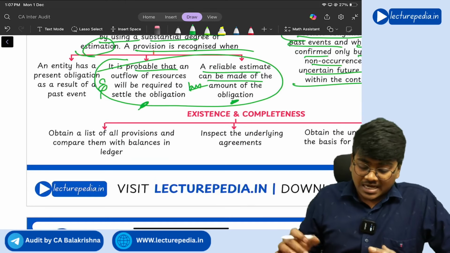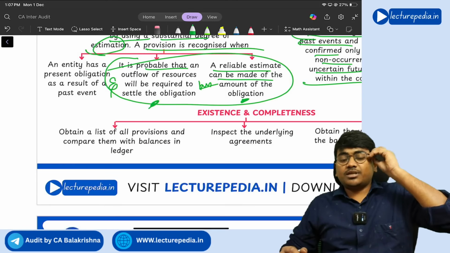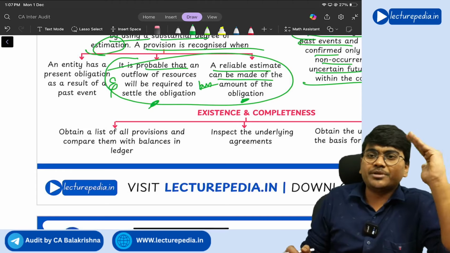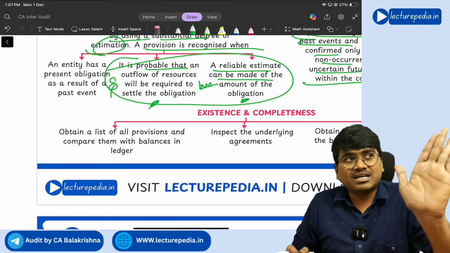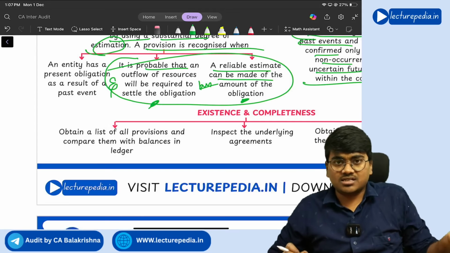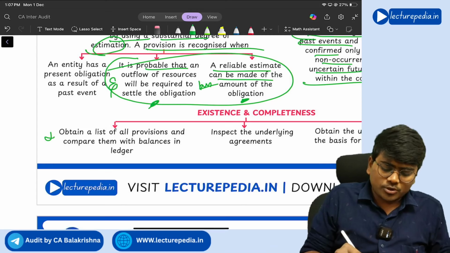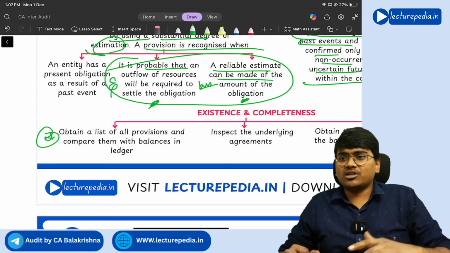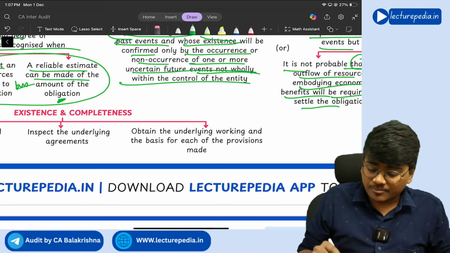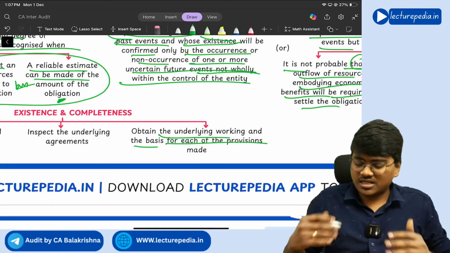Next, with respect to existence and completeness of these provisions and contingent liabilities, you need to first of all obtain from the company the list of provisions and compare them with the balances in the ledgers, right? This is the common procedure that you will perform for almost all the balance sheet items. Next, inspect the underlying agreements and obtain the underlying working and basis for each of the provisions.